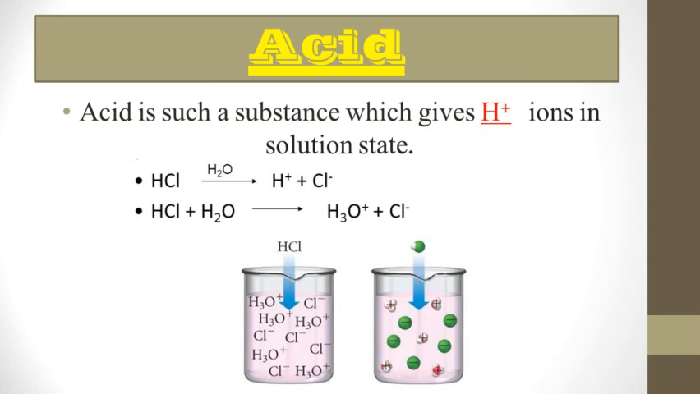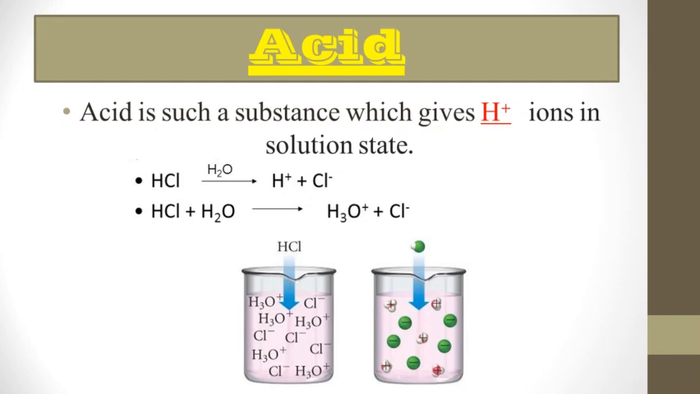Now you are able to see the reaction on the screen, that is when HCl dissociates in water. That means when HCl is dissolved in water, it breaks down into its constituents, H plus and Cl minus, that is hydrogen ion and chloride ion. So what happens due to this? The concentration of H plus ion in the solution increases, and this is known as an acid. When the concentration of H plus ion in the solution is more, it is known as an acidic solution.